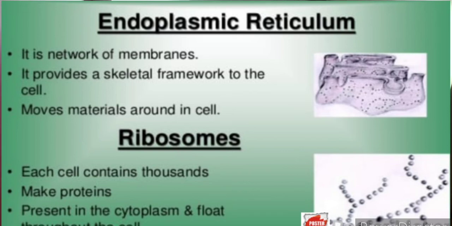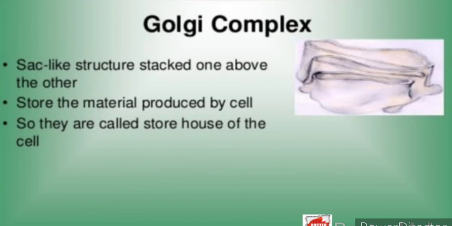Next we have the Golgi complex. Golgi complexes are sac-like structures stacked one above the other to store the material which is produced by the cell. So they are known as the storehouse of the cell.